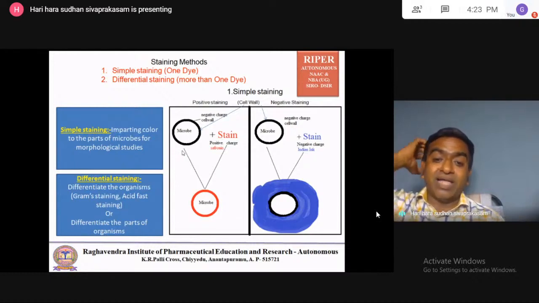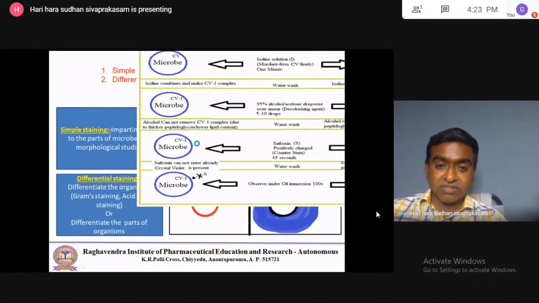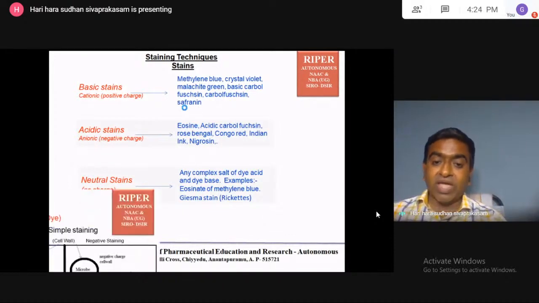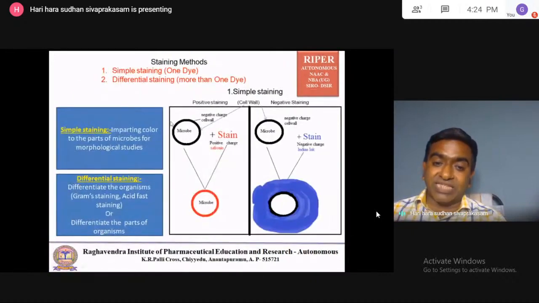If you use cationic or basic stains, like methylene blue, crystal violet, malachite green, carbol fuchsin, and safranin, all have the capability to attach to the cell wall because they are positively charged and the cell wall is negatively charged. So cationic stains give color to the cell wall. Giving color to the cell is positive staining.